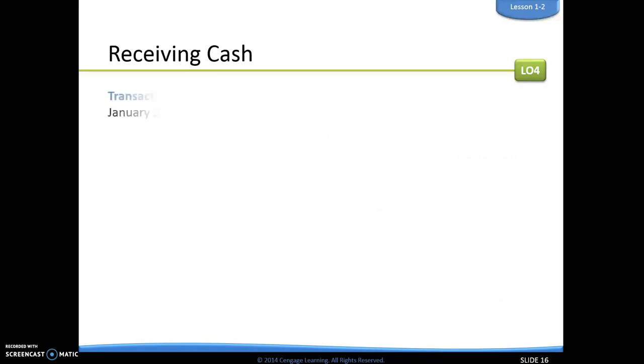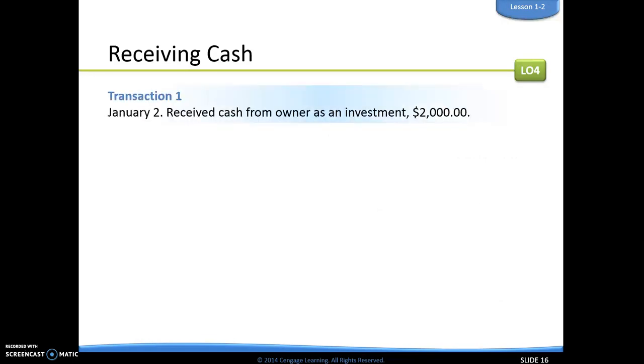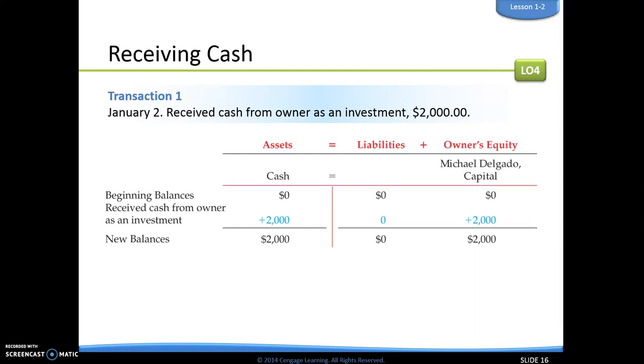So if we have a transaction on January 2nd that says we received cash from the owner as an investment for $2,000, we need to talk about how that affects our accounting equation. So what that looks like is if we started out with all of our beginning balances here, we have our assets.